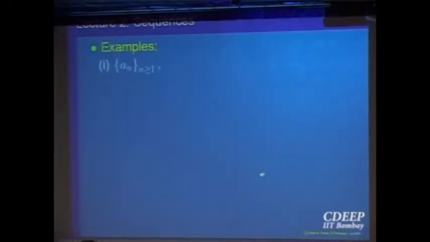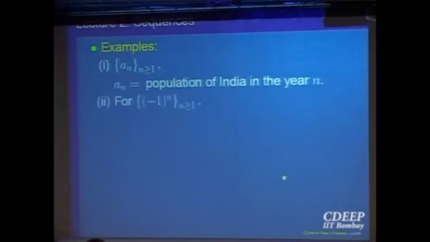So let us look at a sequence AN, where AN is the population of, say, India in the year N. Whatever the year could be, 2001, 2002 and so on. So that gives a sequence of observations. Let us look at a sequence, something mathematical: minus 1 to the power n, n bigger than or equal to 1. So what are the elements of the sequence?